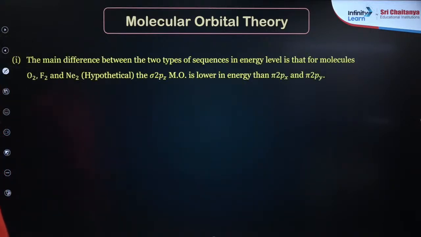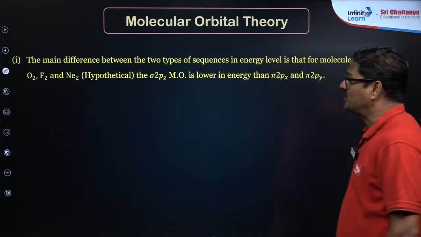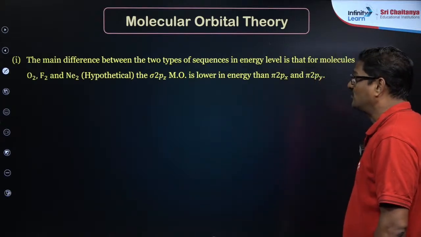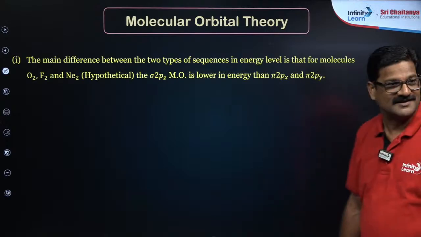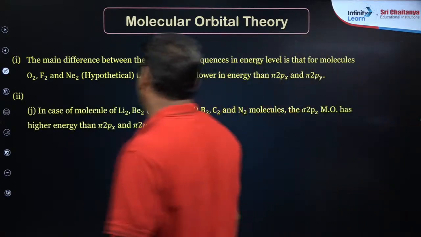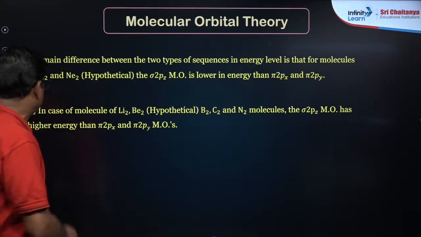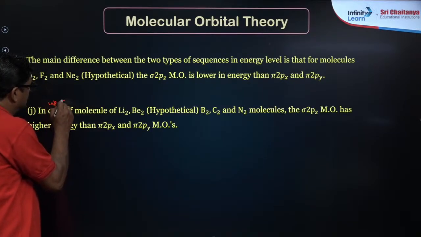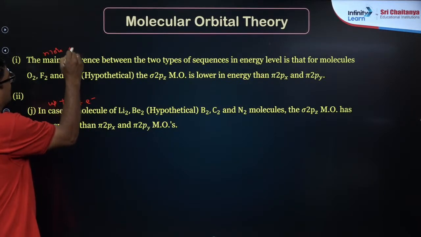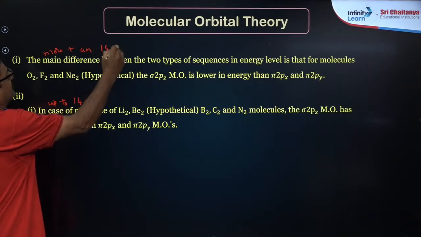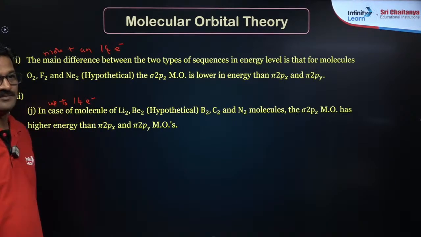Now let's talk about the main difference between the two types of sequence in energy level. For the molecules O2, F2, and N2 hypothetical, the 2pz molecular orbital is lower in energy than 2px and 2py. That's what I mentioned here, right? And in the case of molecules like lithium, beryllium, boron, carbon, nitrogen, it is up to 14 electrons, and this is for more than 14 electrons. Use this order for more than 8 electrons.